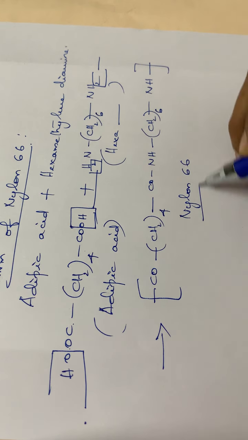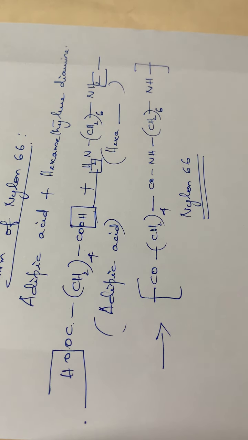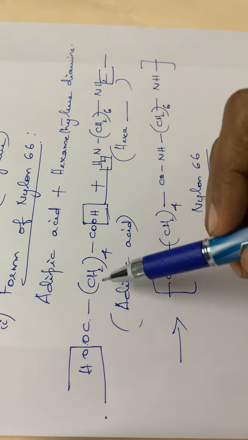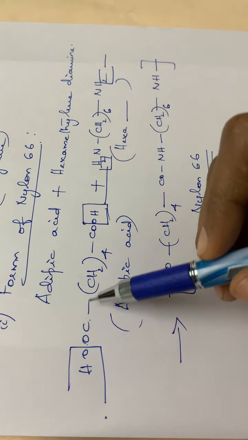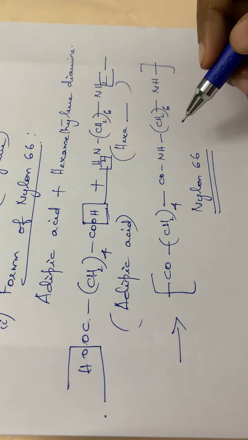This compound is nylon 6,6. Why it is termed as 6,6: in the case of adipic acid it has got 6 carbon atoms, isn't it? CH2 four times, so 4 carbons, plus 2 from the COOH groups, so 6 carbon atoms. And in the case of hexamethylene diamine also it is having 6 carbon atoms, methylene 6 times, isn't it? Hence it is called nylon 6,6.